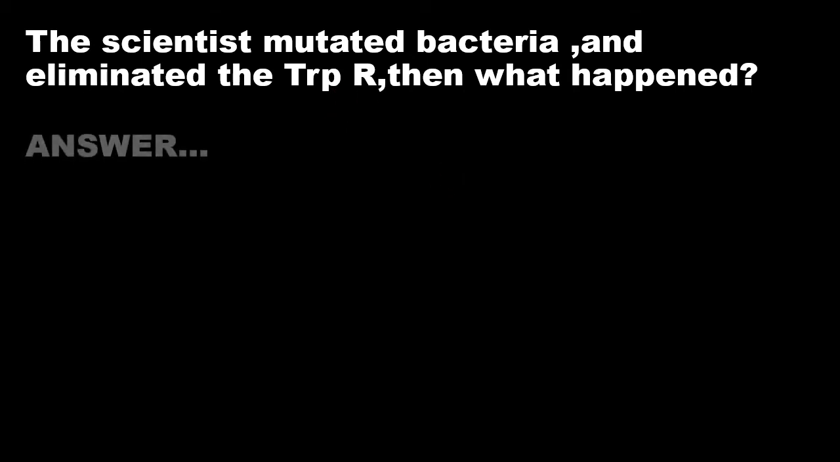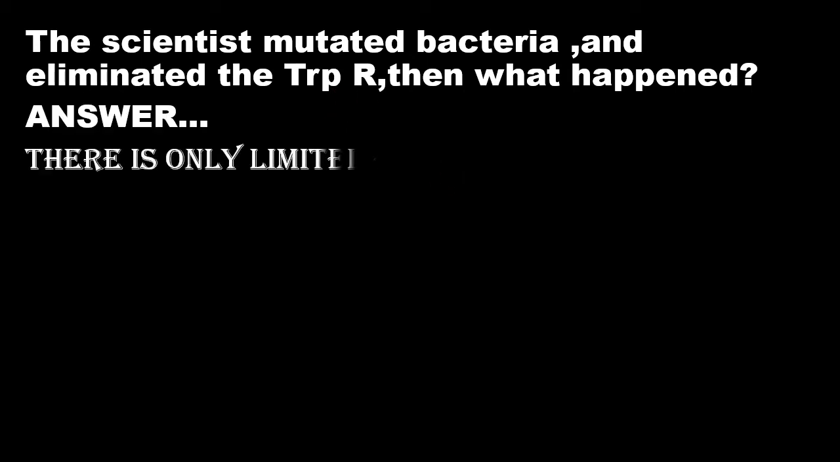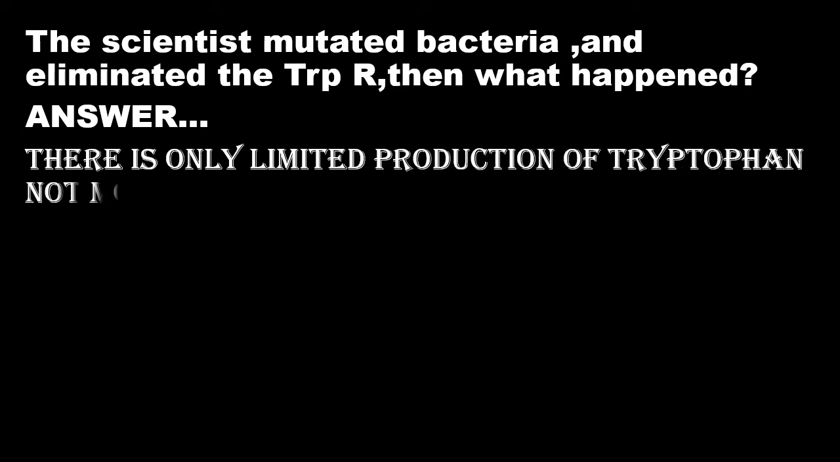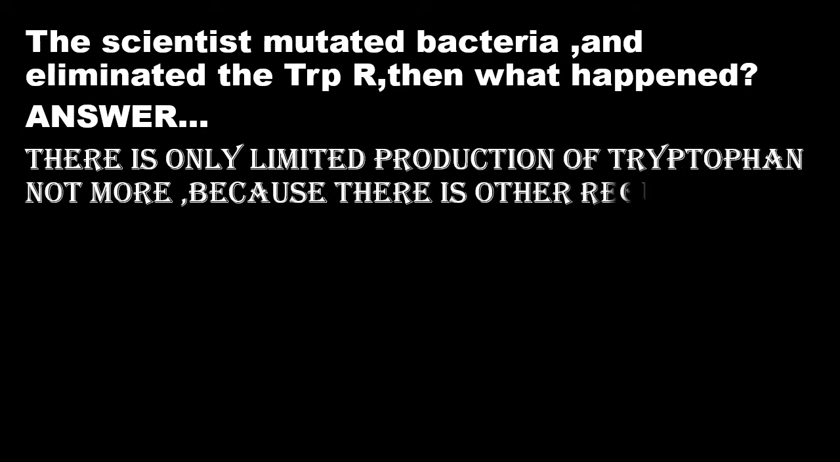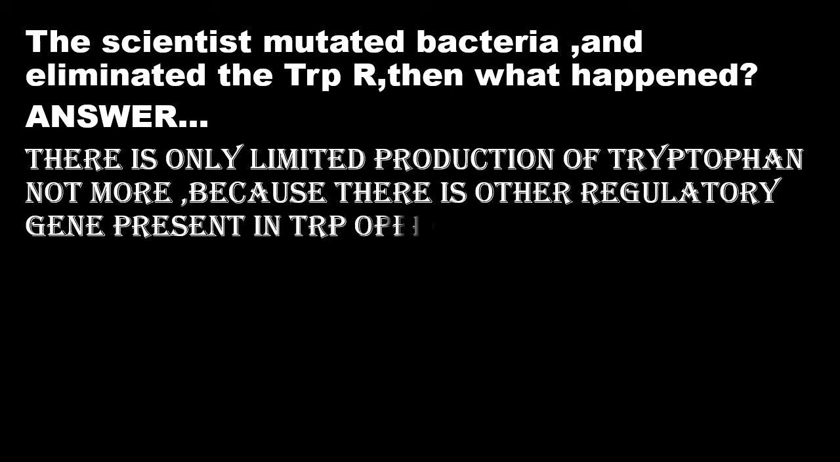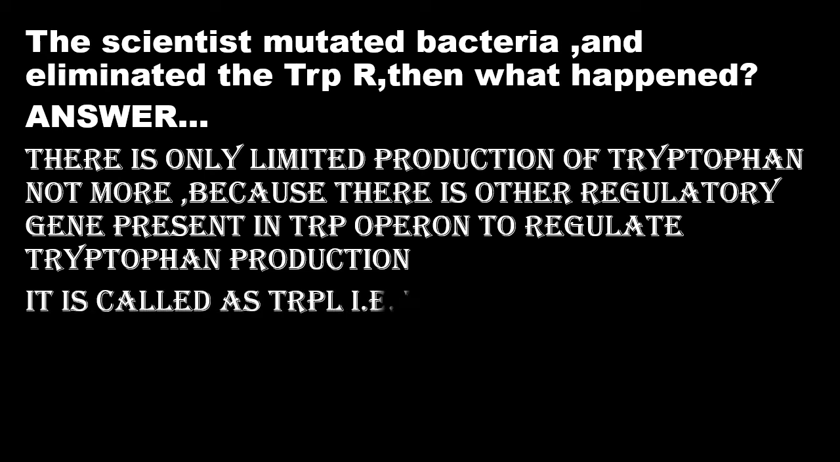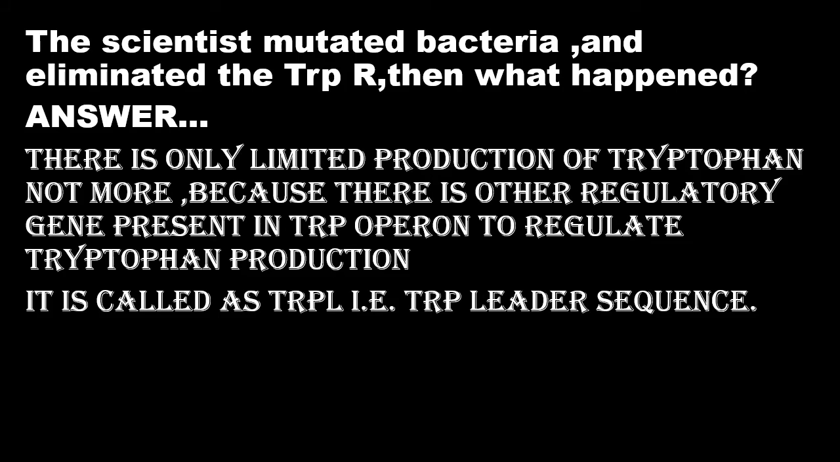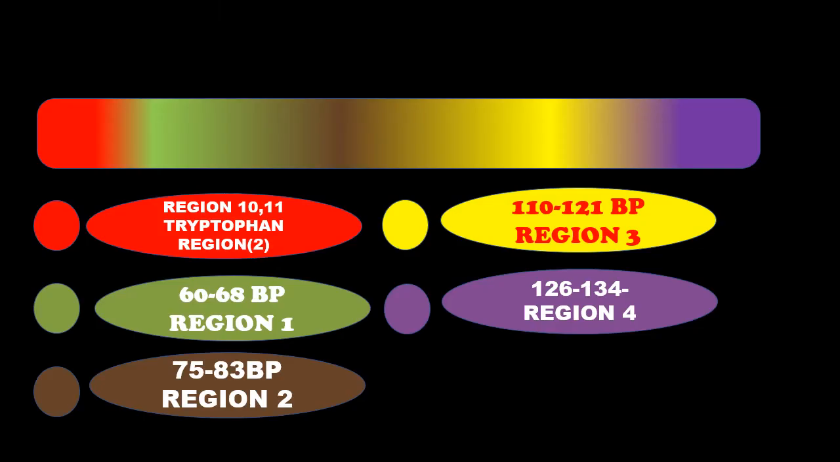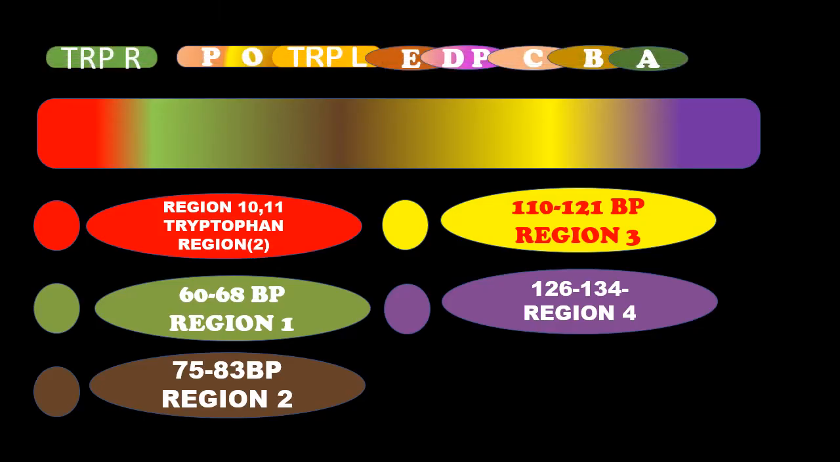Okay, there is only limited production of tryptophan, not more, because there is another regulatory sequence present in the Trp Operon to regulate tryptophan production. It is called Trp L, that is the Trp leader sequence. Okay, now you can see the Trp Operon structure. There the Trp L is elaborated in the structure below.